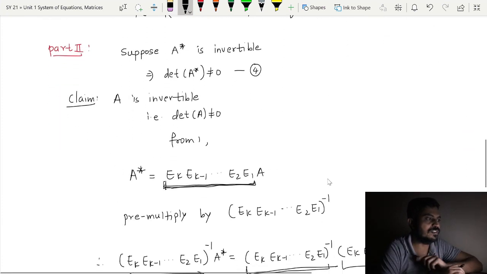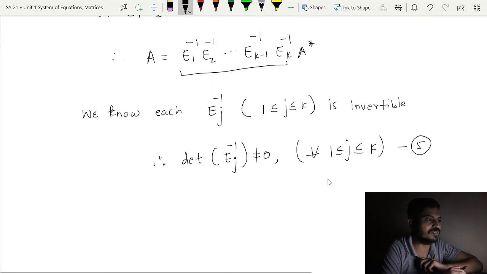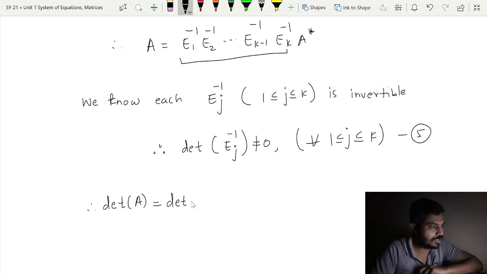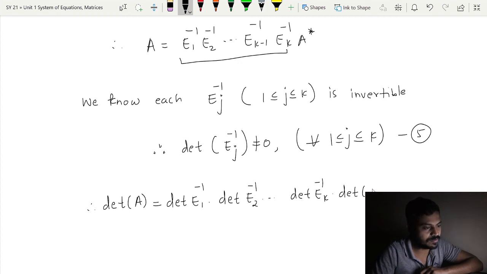Yes, so 4 is nothing but determinant of A star is non-zero, and therefore we can say that determinant of A, which is equal to determinant of E1 inverse multiplied by determinant of E2 inverse and so on, determinant of Ek inverse multiplied by determinant of A star.